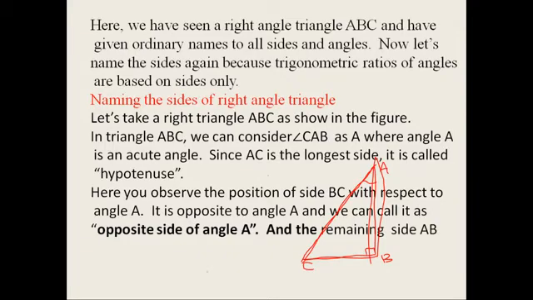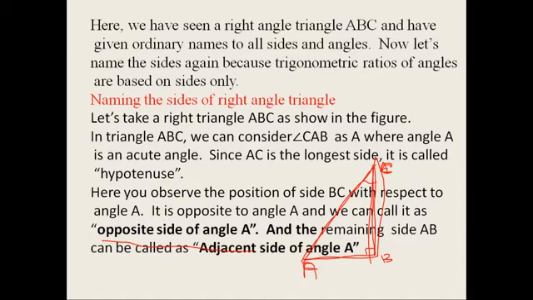For example, if you take this vertex as A, now I am changing the vertex here, and let this be C. Now what happened here? The opposite side of angle A is BC, and the remaining side AB is the adjacent side. This side is the adjacent side of angle A.